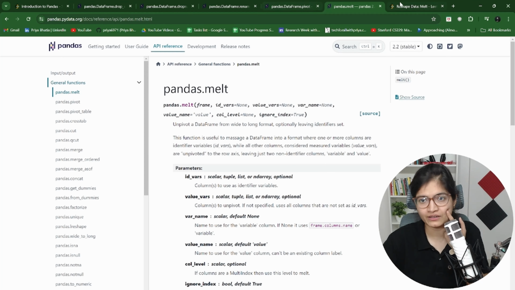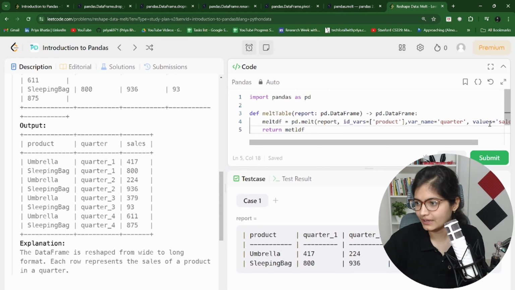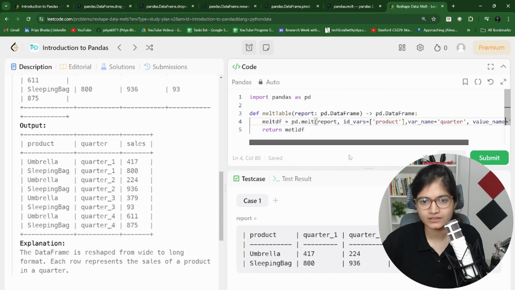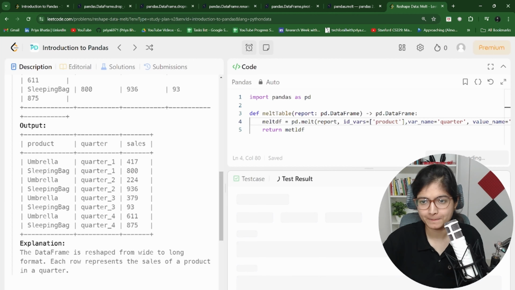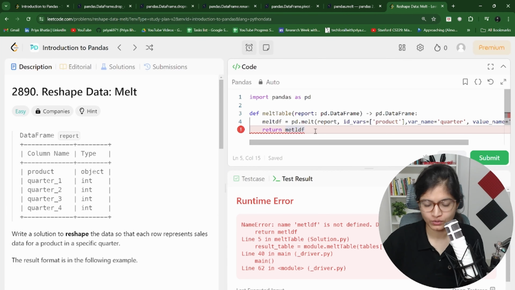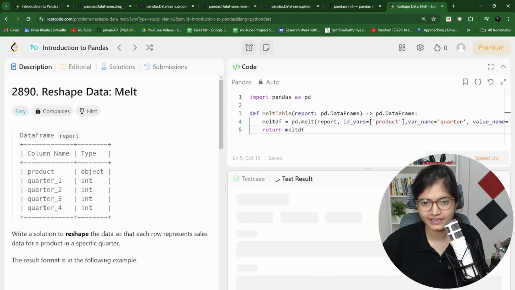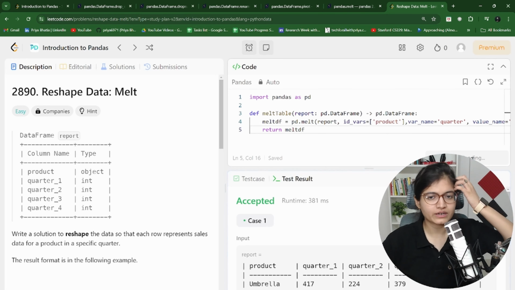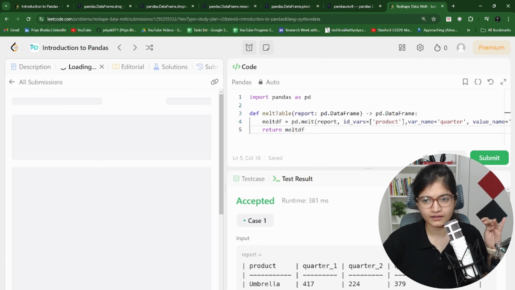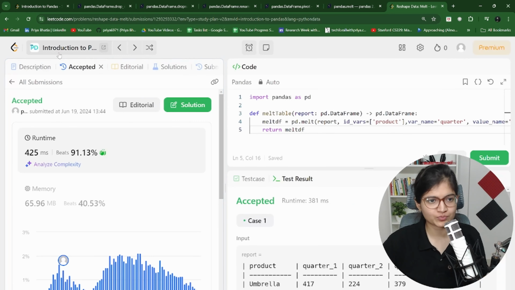Sorry, it will be value_name. Perfect. And once you run this code, there is some issue. Spelling mistake is there. Let's try to run this again. melt_df, and now it is working perfectly fine. So I think this is the way we are supposed to solve this problem.